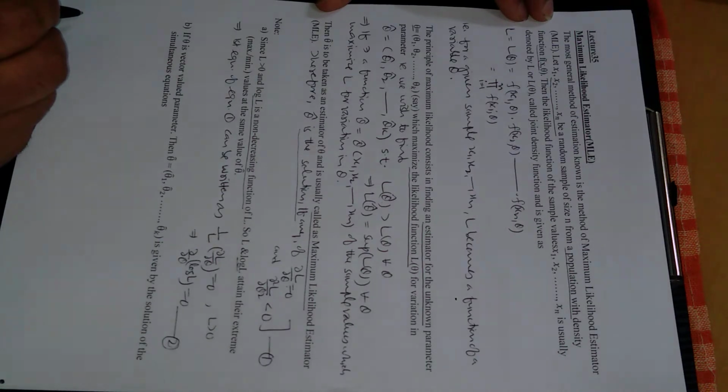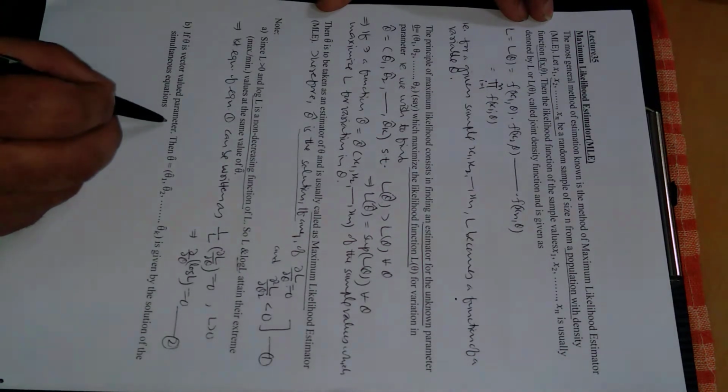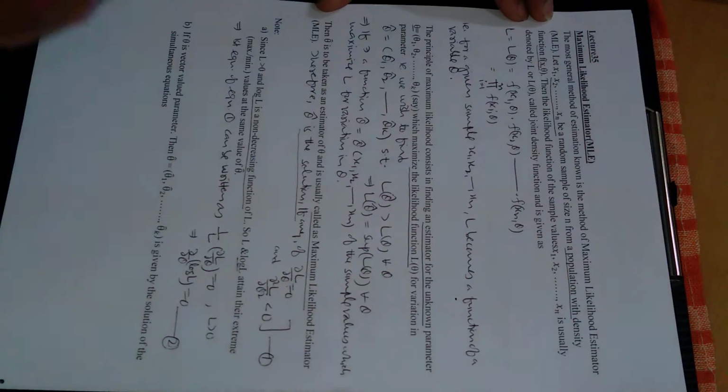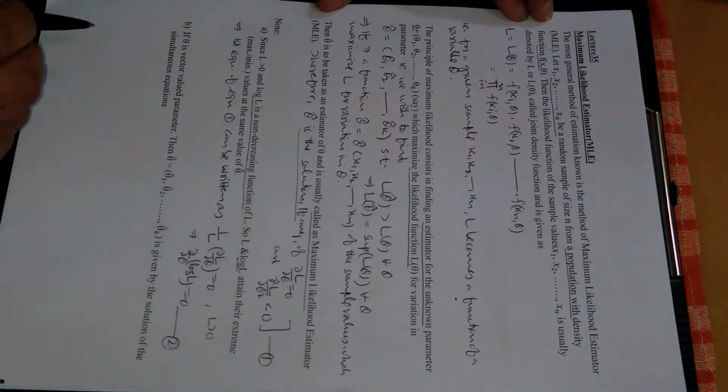Note number 2: if theta is vector valued. So far, theta was a simple ordinary unknown population parameter, right?